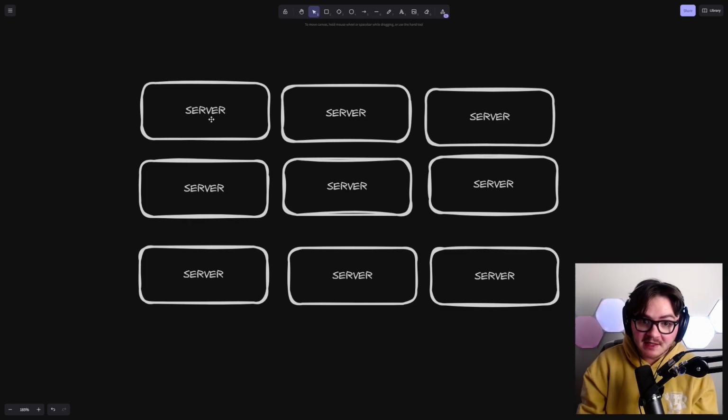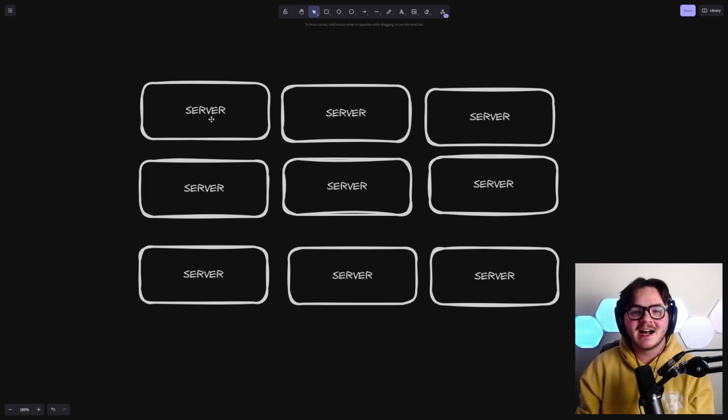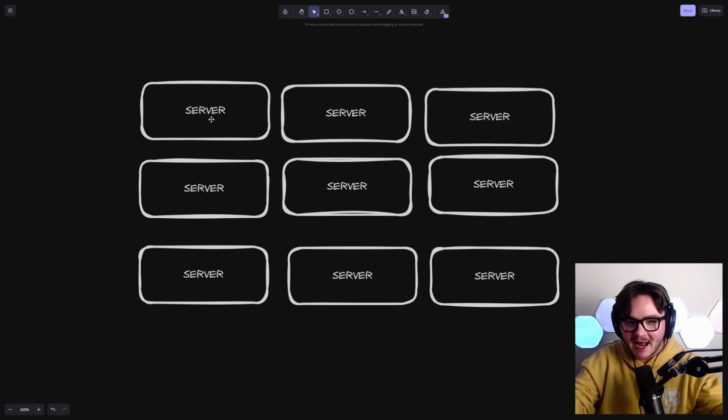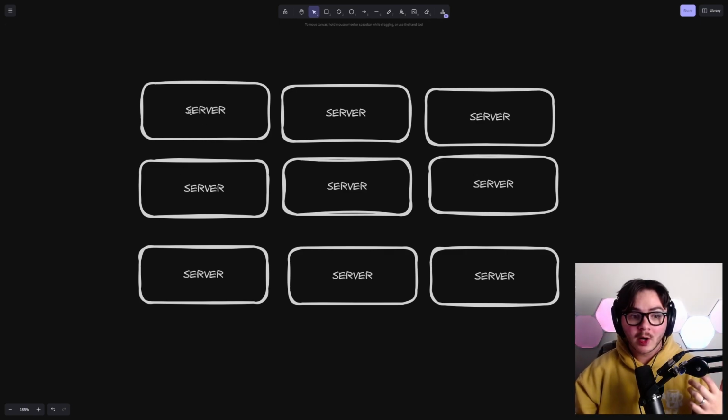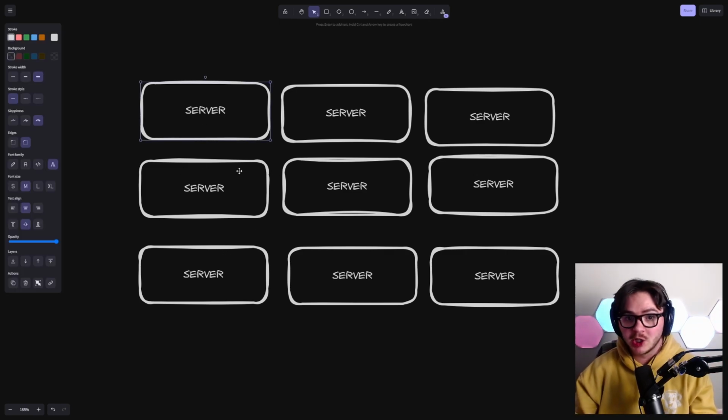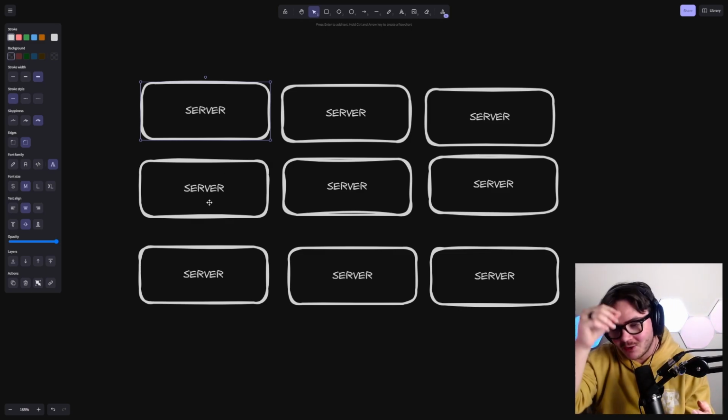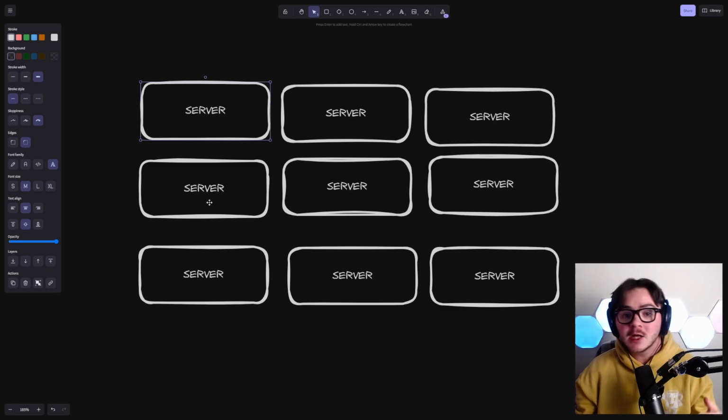Would I start splitting these things up into microservices? Yeah, probably. I'm probably not going to bank on the fact that I can hire the infrastructure engineers of Meta to be able to keep this replica thing working and having massive and massive and massive bundles for my servers as we start adding features and adding features and adding features. So sure, instead of having a bunch of just generic servers that all do the same thing, we're probably going to have like an account service, and we're probably going to have like an order service and things like this. So how are we going to make those decisions, right?